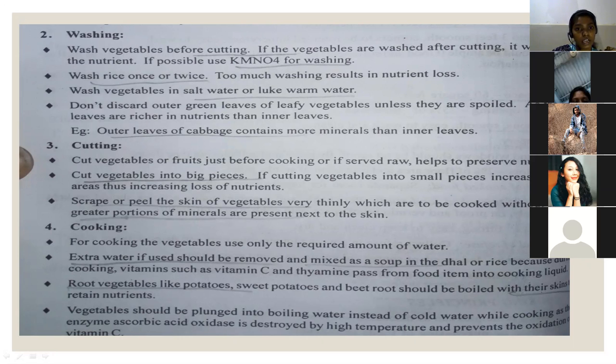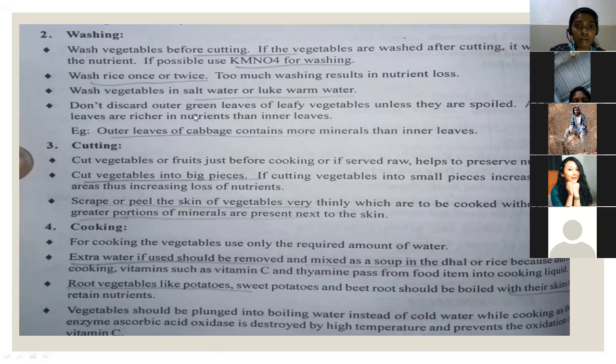And wash rice once or twice. We all know that rice should be washed once or twice. Too much washing results in nutrient loss. So rice should not be washed too much because nutrient loss may take place. Wash vegetables in salt water or lukewarm water.